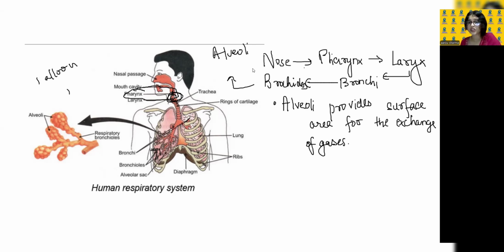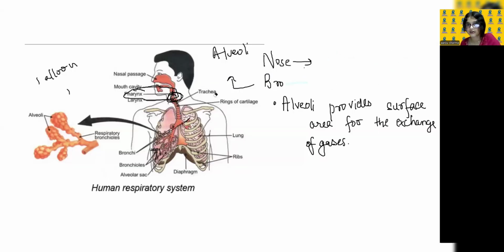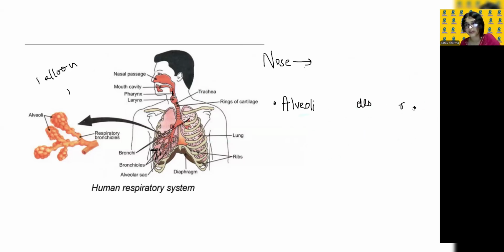I hope this much is clear to you and you don't have any doubt in this. I didn't write trachea here, right? Let me just write down trachea. I want you to please pay attention to this diagram because it is very important. If you remember this diagram, then you'll be able to remember the whole process.